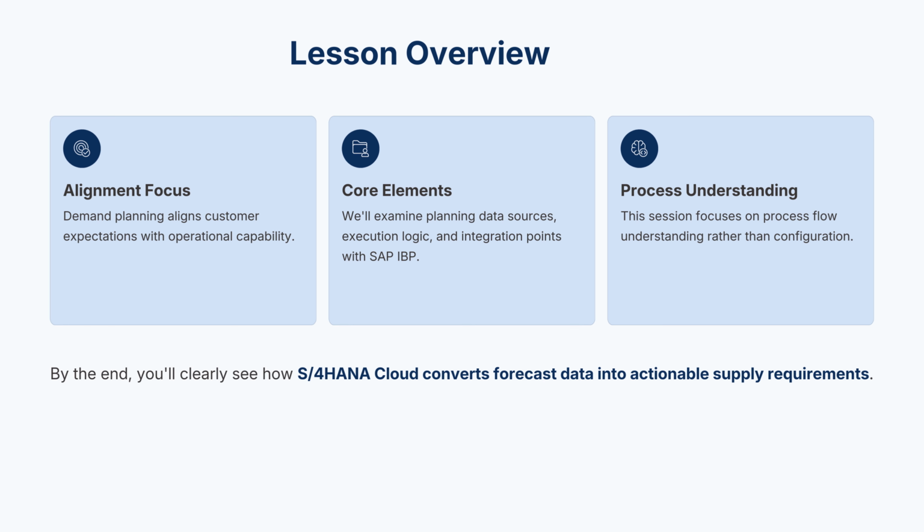Demand planning bridges customer needs and operational readiness. In this lesson, we'll study how forecasts are created, how they flow through S/4HANA Cloud, and how they link with IBP for integrated planning. You'll learn the complete life cycle, from forecast input to MRP-driven supply proposals within a single digital framework.